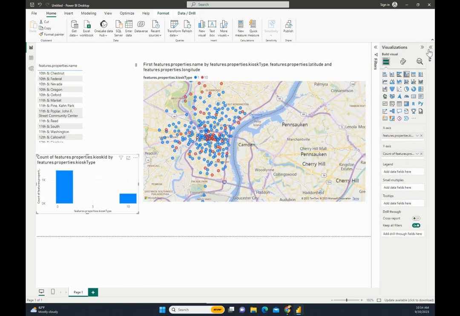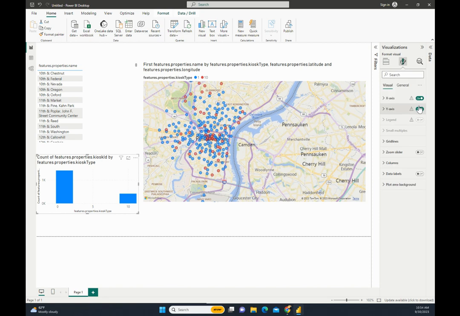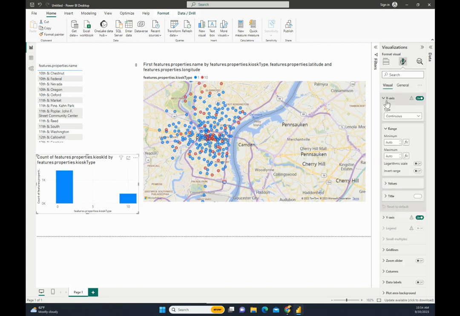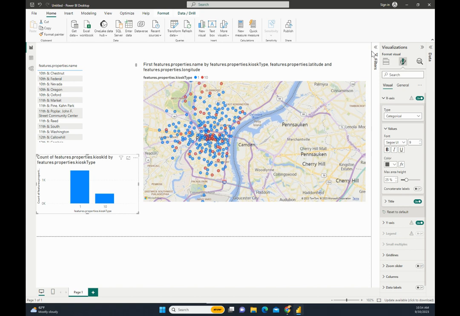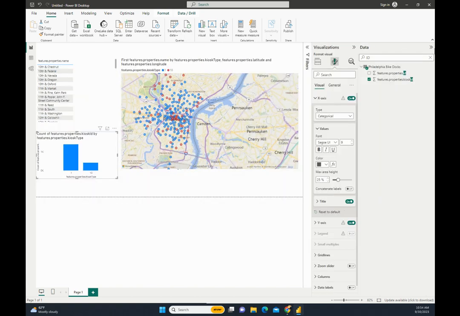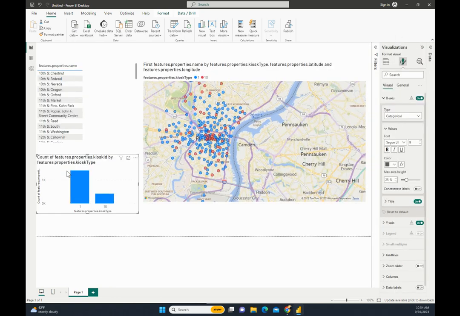I don't think that those are more like categories. So I can come into the x-axis here, go to visual, x-axis. I've got some sort of alert here, but I'm going to change it from continuous to categorical. All right, that looks better. And so it looks like we definitely have way more kiosks that are type 1 versus type 10.